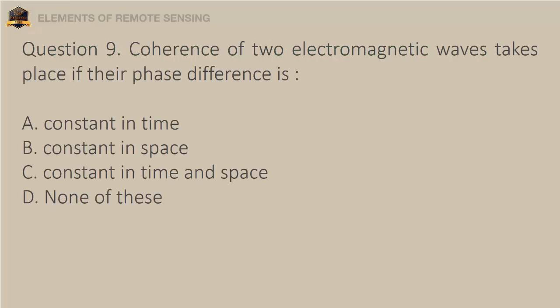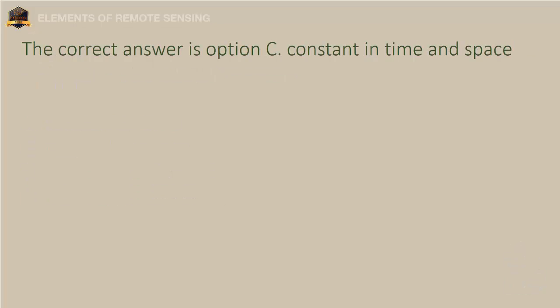Question 9. Coherence of two electromagnetic waves takes place if their phase difference is: A. Constant in time. B. Constant in space. C. Constant in time and space. D. None of these. The correct answer is option C, constant in time and space.